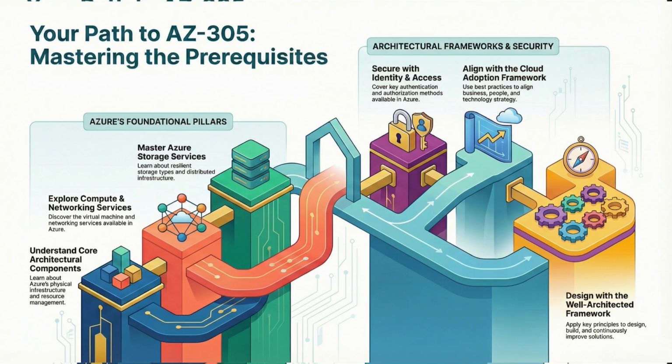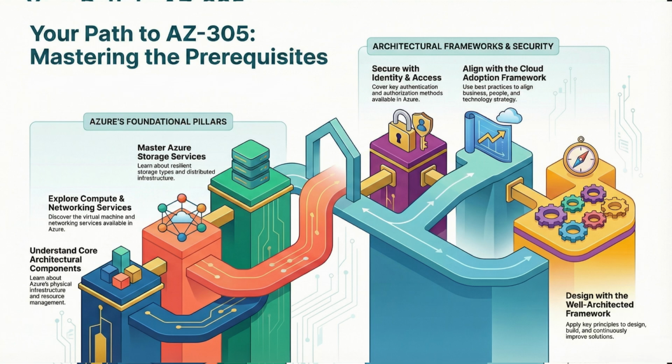This is a path of AZ305 and mastering the prerequisites. On a broader level, the prerequisites are divided into two parts: the Azure fundamental pillars, and architecture framework and security.